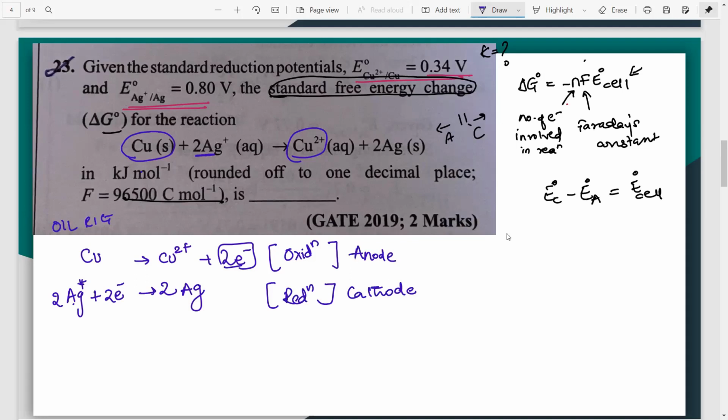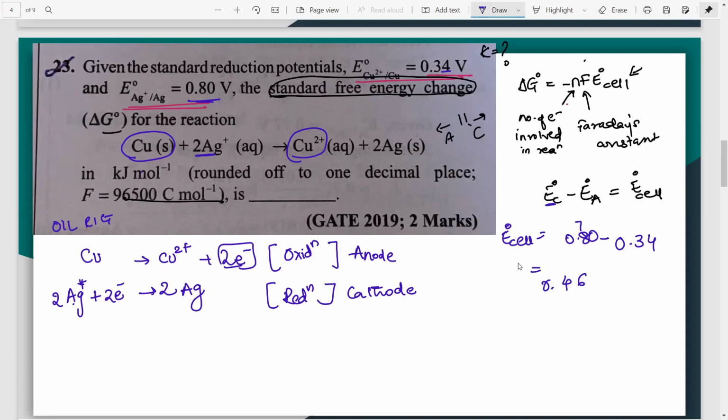Now can you find E0 cell? Who is our cathode? Ag. So where's the value for Ag? Right here. So you have 0.8 minus. What is our anode? Cu. So you have 0.34. Solve it. How much would you get? 0.46. So now we got this particular answer.